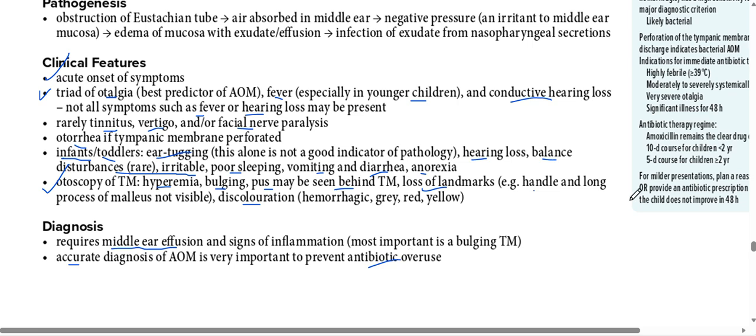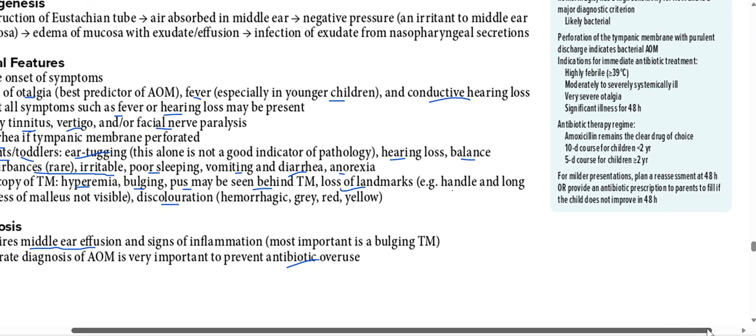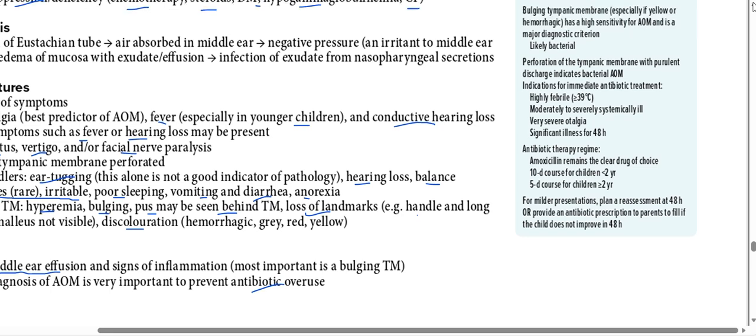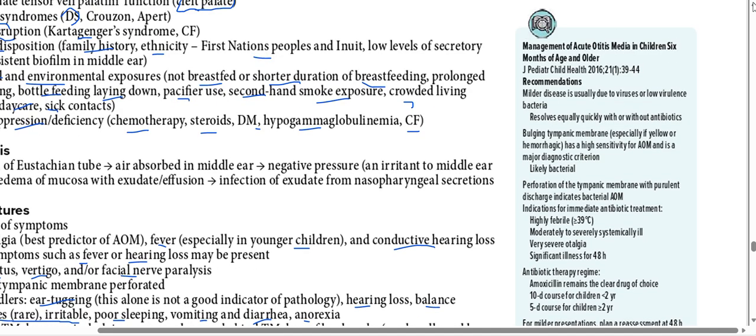Okay, now I can see a clinical guideline here on the side, and this shows the management of acute otitis media in children 6 months of age and older. What they say is that milder disease is usually due to viruses, as I already told you. In very young children, 6 months of age and older, virus is the most common cause of illness. Or maybe low virulence bacteria, which resolve quickly, with or without antibiotics.